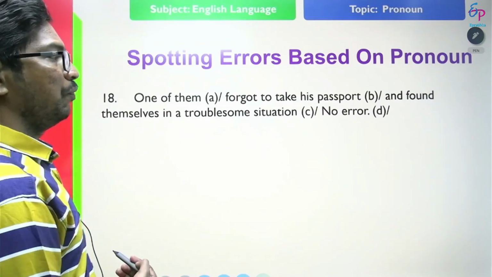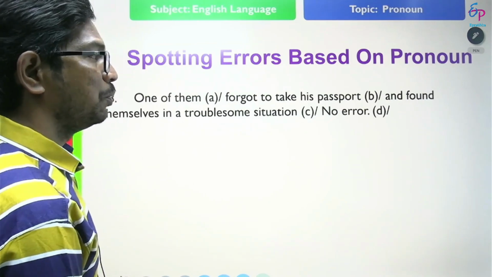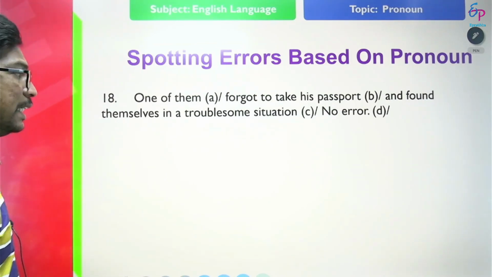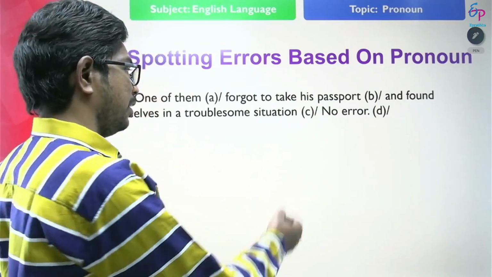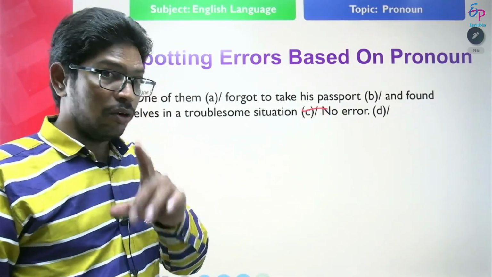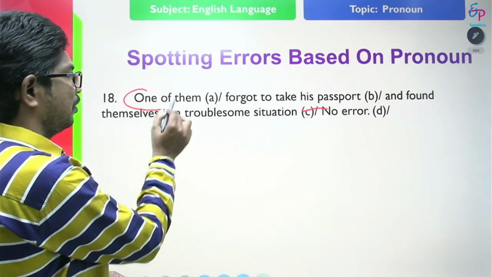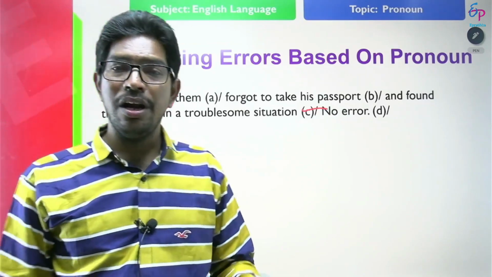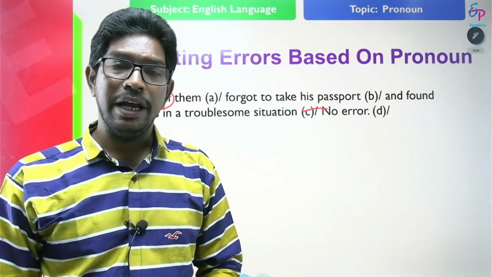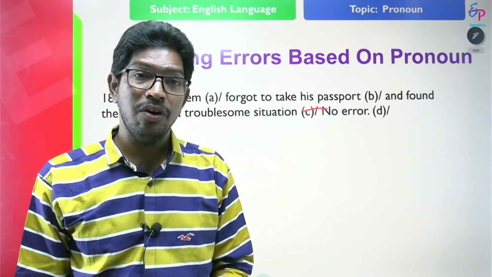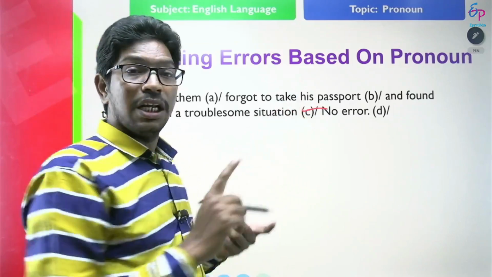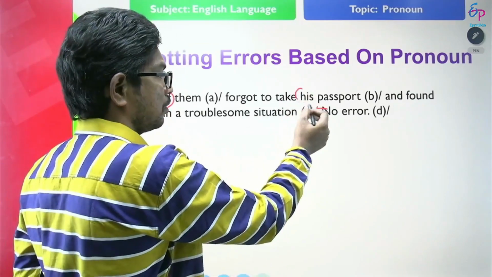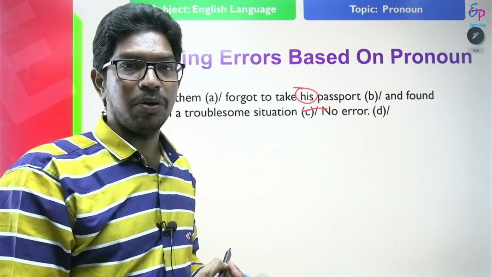One of them forgot to take his passport and found themselves in a troublesome situation. In this statement, we find the error at C. Always remember, after one of, any of, none of, either of, any one of, each of, every of, we use only singular verb and a singular pronoun. Singular verb and singular pronoun.